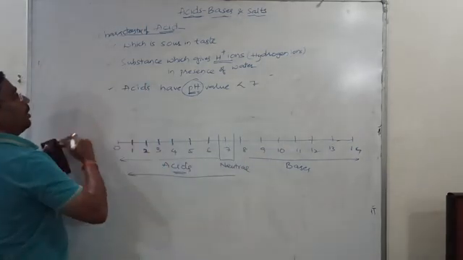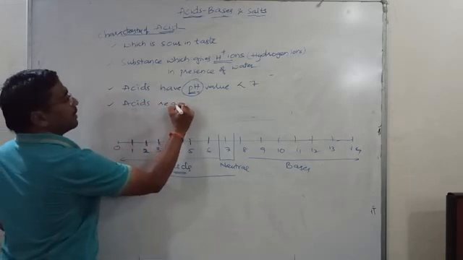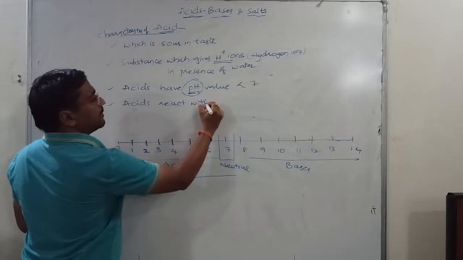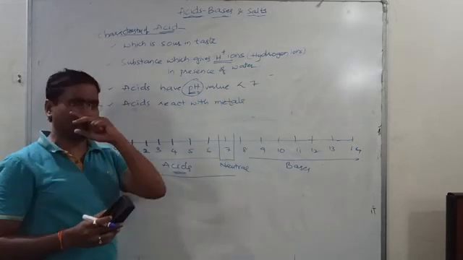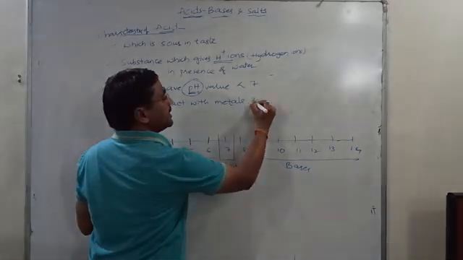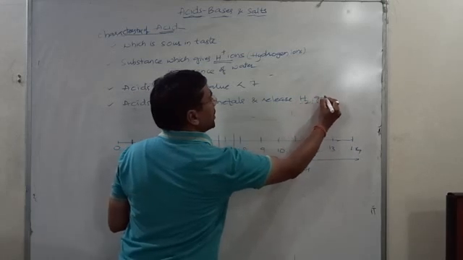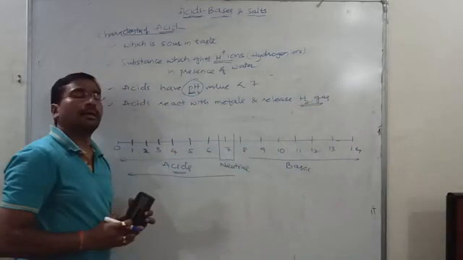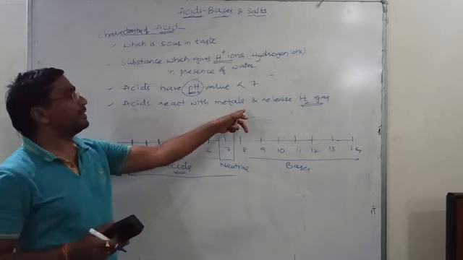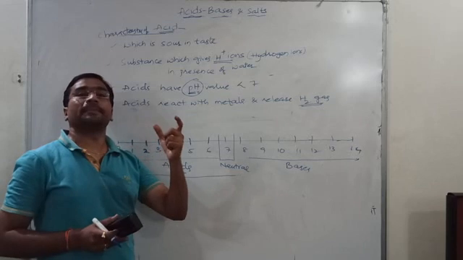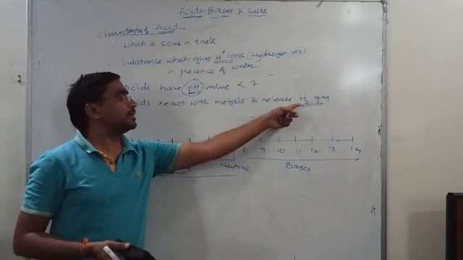Next, acids react with metals. They can react with all types of metals and release hydrogen gas. This is a speciality of acids: whenever they react with metals, they release a gas. This point is asked in competitive exams. What type of gas is released whenever acids react with metals? It is hydrogen gas.